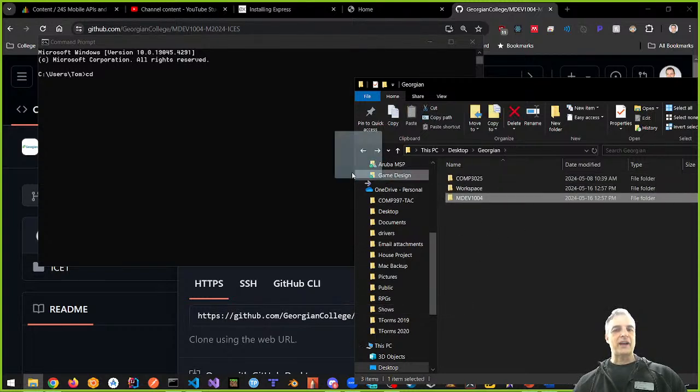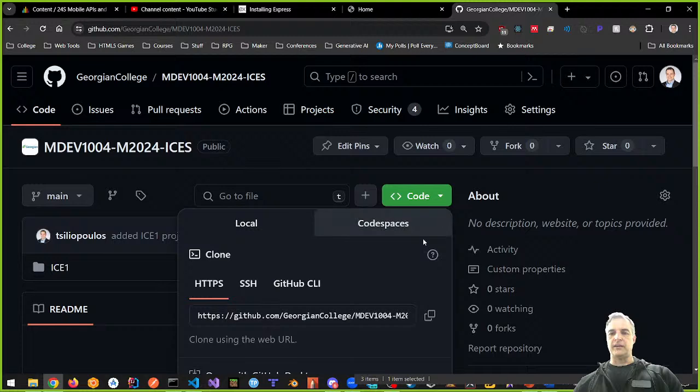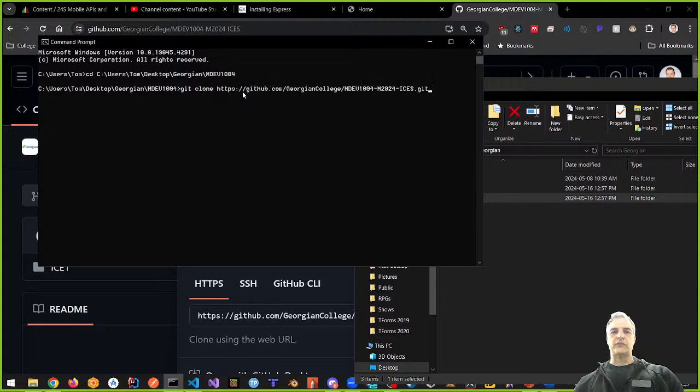I'm going to drag and drop this in here. That's what I'm going to do. And then I'm going to go into that folder. And then I'm going to issue this command, git clone, and I'm going to right click, and I should be able to get the path for this. So here's my path from the clipboard, and I'm just going to right click and get that path. So this git clone command is going to allow me to download, or pull, my files from my server from GitHub. That's what I'm going to do, pull my files.